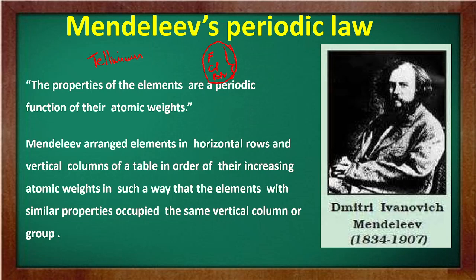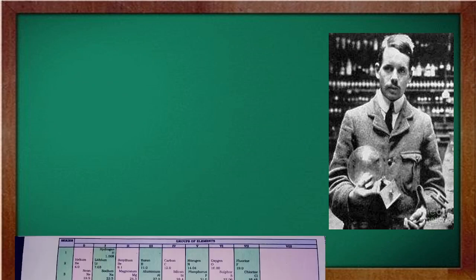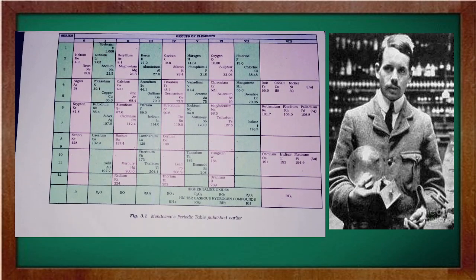Mendeleev's periodic table that was published was this one. This is Mendeleev's periodic table which was published earlier, where you can see that he has left some gaps, and those gaps were filled later on.